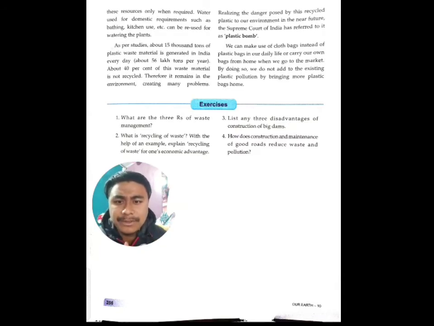It will be very difficult for the future generation to survive if we recklessly generate waste now. Referring to that, the Supreme Court of India has declared plastics as plastic bombs.